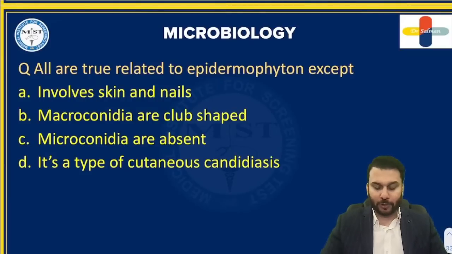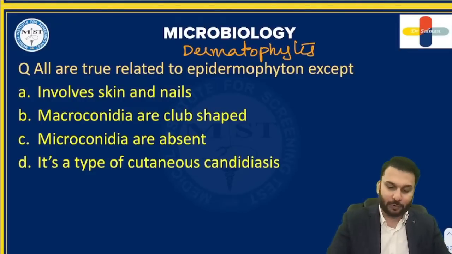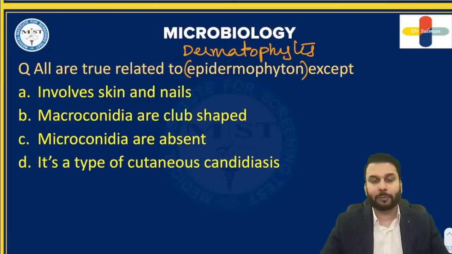This is the first thing that you have to understand. Who are we talking about here? Let me give you a hint in case. I know you guys are doing well, you will answer this also, but just for the sake, I want to give you one hint. We are talking about these fungi, what we call dermatophytes. Tinea infections, there were three types we had studied. So this is one of the three types you all know about. Epidermophyton. So they are asking what is wrong about dermatophytes or this epidermophyton.